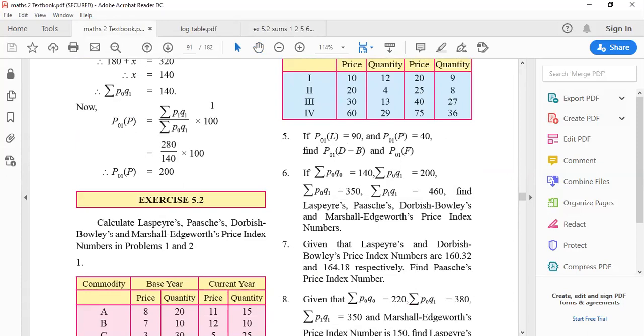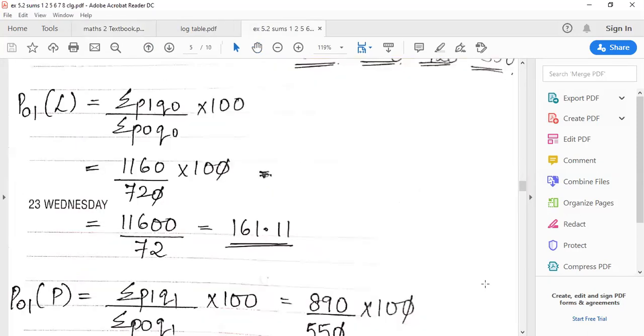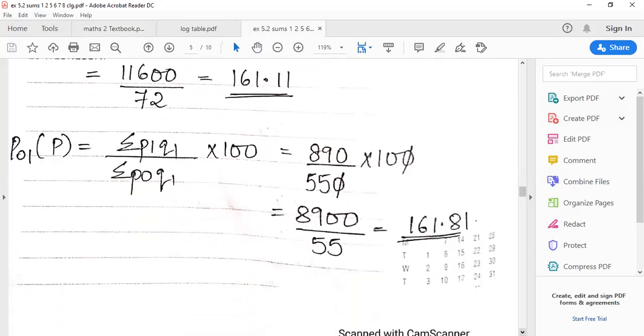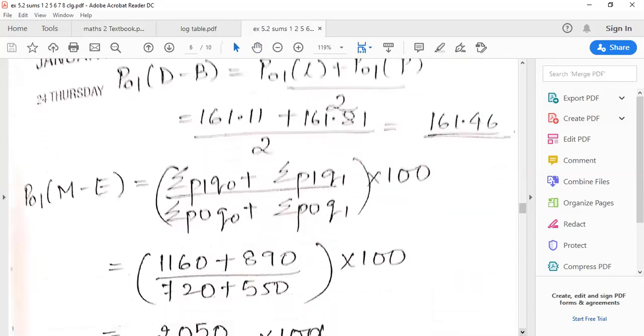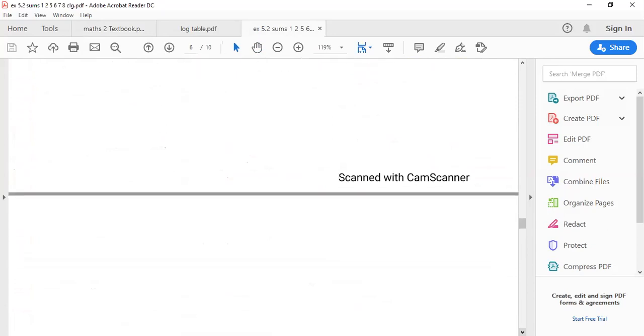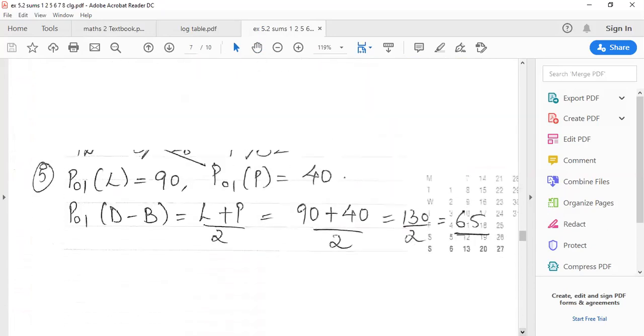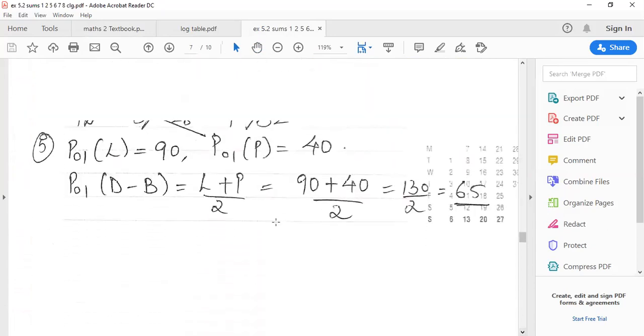Revise the formulas. What did Bowley do? Correct, they took the average. They added Laspeyres and Paasche together and divided by 2. So if you're using the shortcut formula, please do not write 100. Here is the solution. P01 Bowley is equal to Laspeyres plus Paasche upon 2. 90 plus 40 upon 2, 130 upon 2, which is equal to 65.